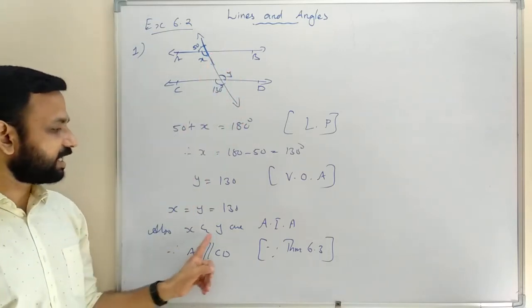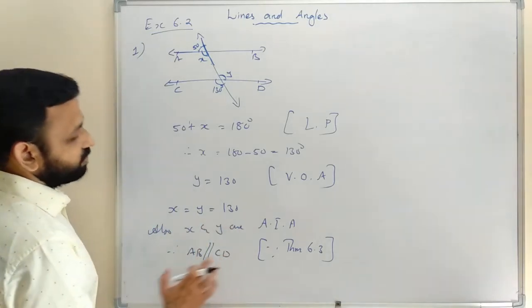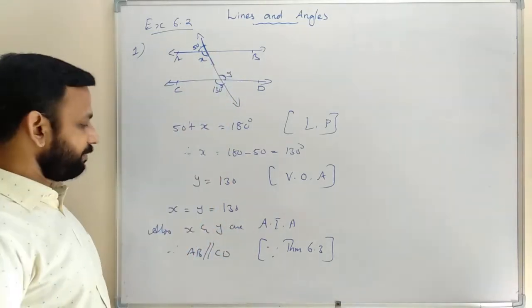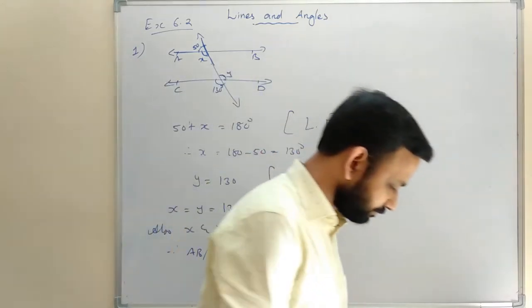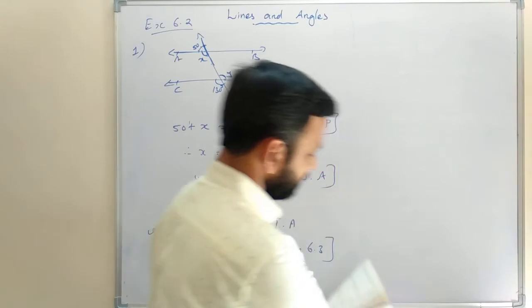So here x and y are alternate interior angles, and here they are equal. So we can say the lines are parallel, AB parallel to CD. That is question number 1. Now we will do the second question.